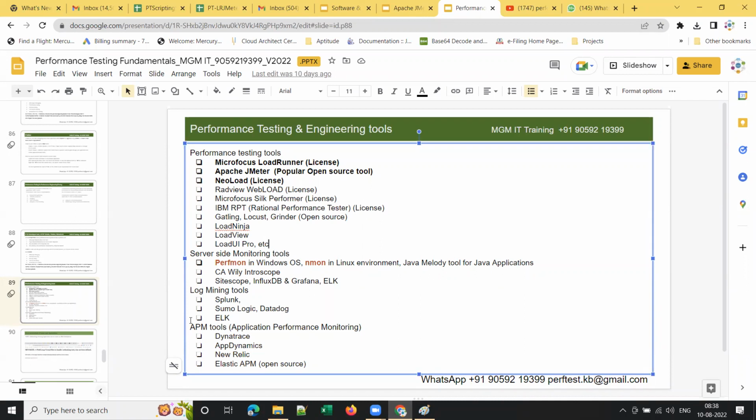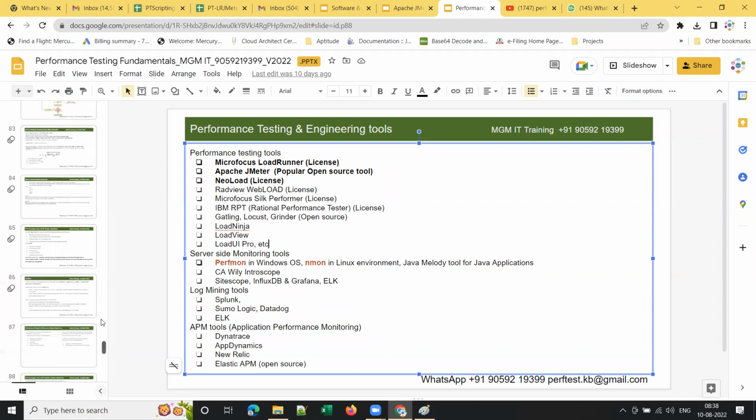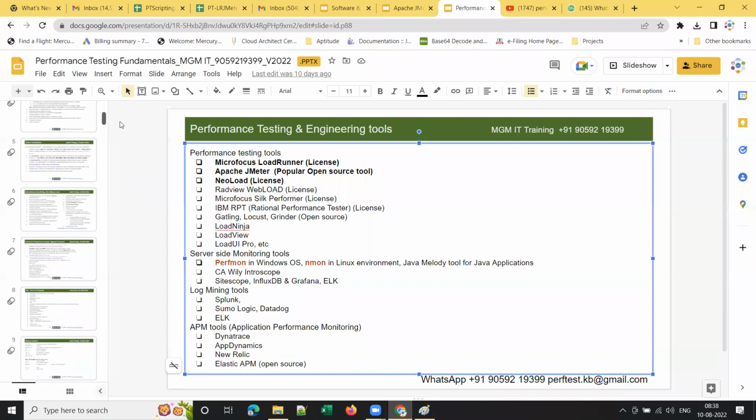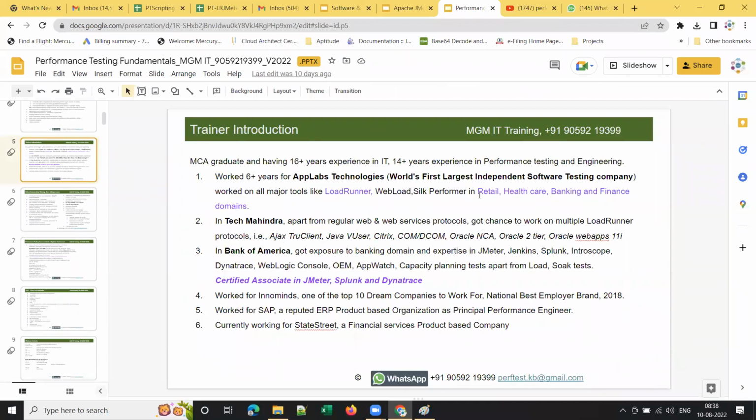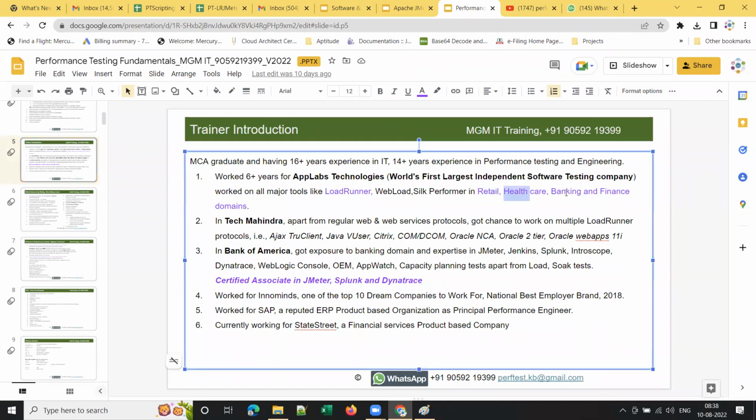No, it depends on the company and on your project. It's not dedicated to only finance. For instance, I got a chance to work on retail, healthcare, banking, and finance domains till now. It's not specific to a particular domain. It depends on your project and your client.